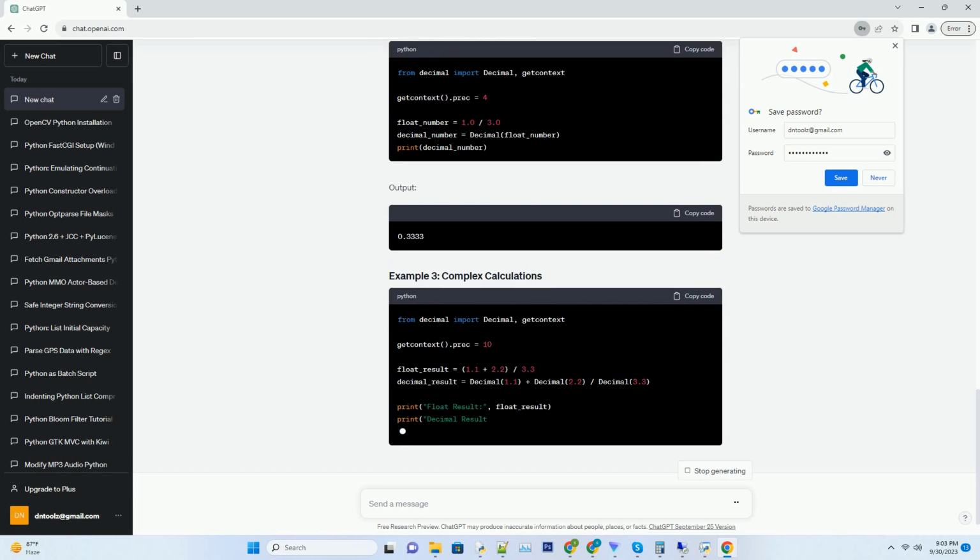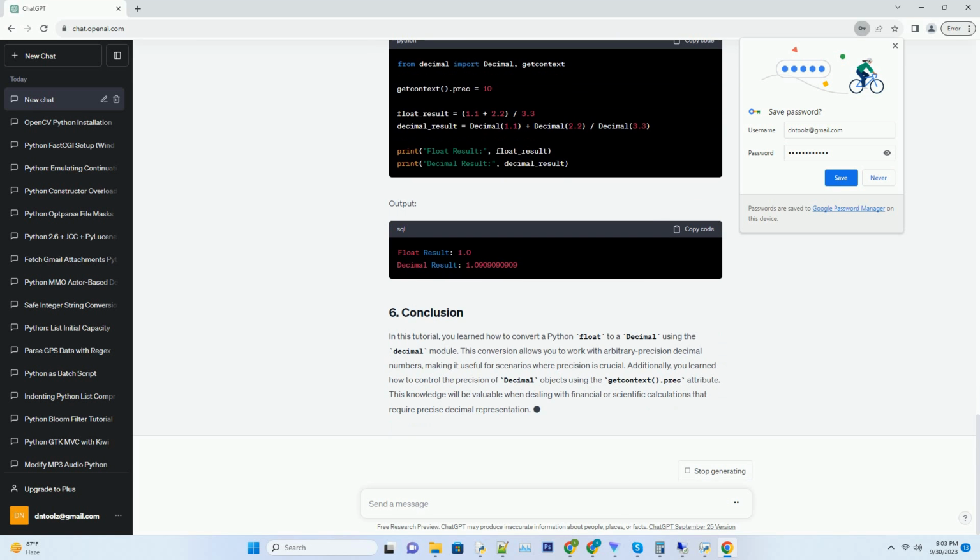In this tutorial, you will learn how to convert a Python float to a decimal and why this conversion might be necessary. A float is a binary approximation of a decimal number and has a limited precision. It's excellent for most general-purpose calculations but may lose precision when dealing with financial or scientific calculations where exact decimal representation is essential. The decimal module provides a way to represent numbers with arbitrary precision, making it suitable for such scenarios.